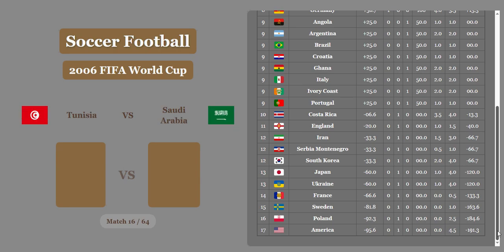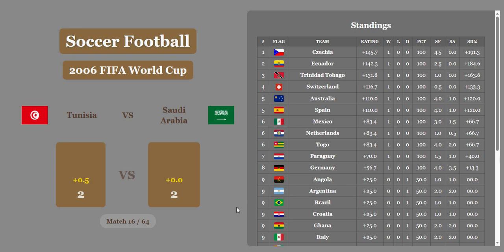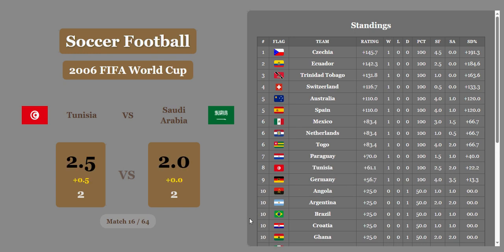Below South Korea, and Serbia, Montenegro, and Iran. Above France, Tunisia and Saudi Arabia tie. Tunisia is going to get a half goal, and they will get the narrow victory. 2.5-2 is the final.